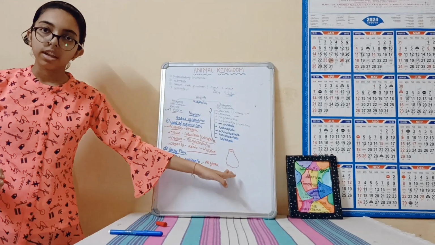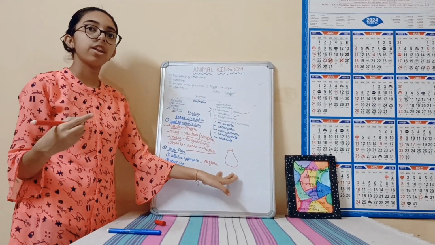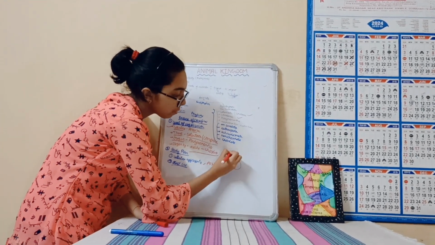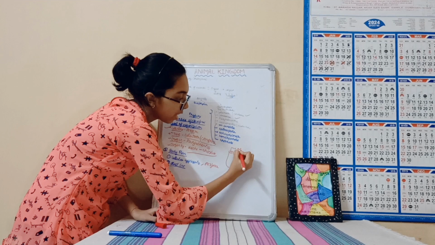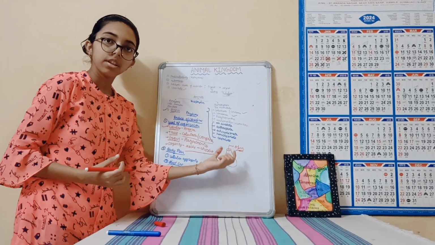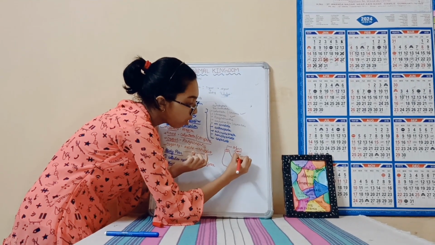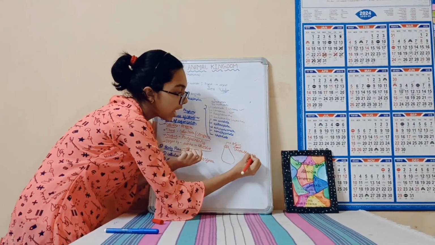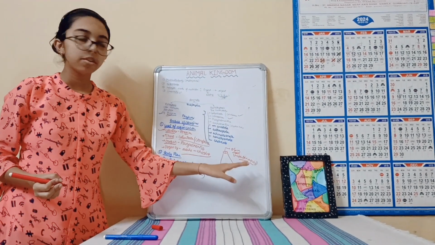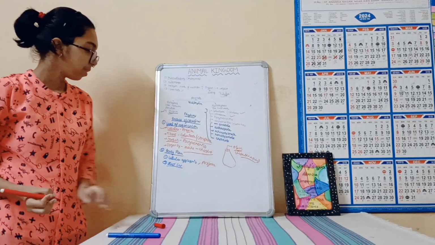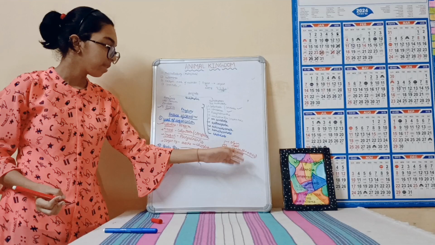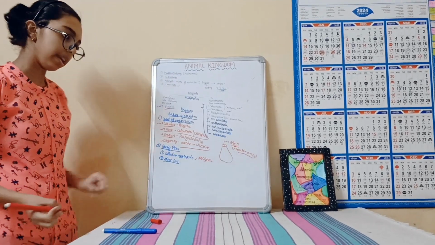Let's suppose this is an organism. You will understand this in the Porifera. This is an organism which has only one opening, and this opening is the mouth plus the anus of the organism. So only one opening acts as mouth and anus. Both ingestion and excretion happen by this one opening.